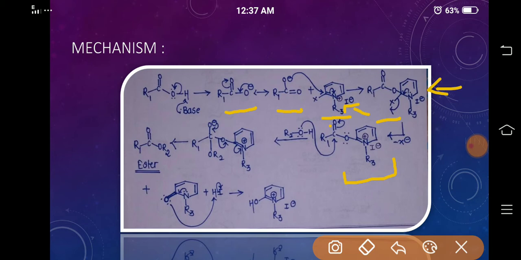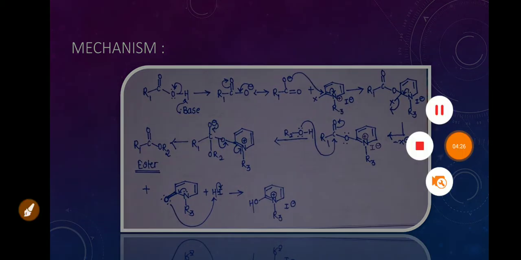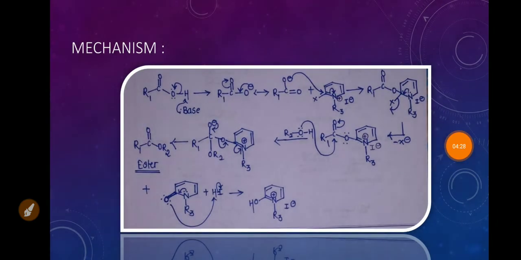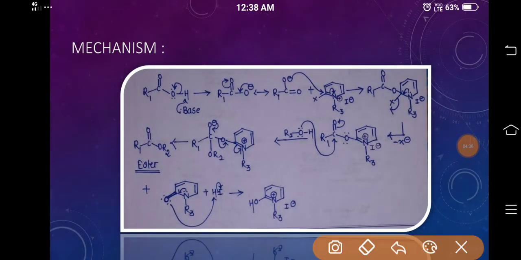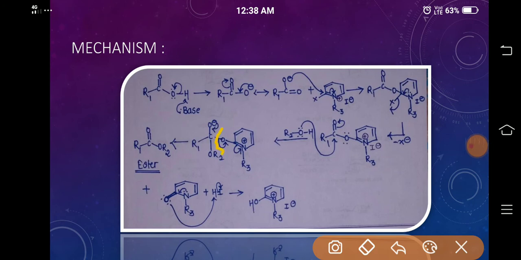Hence, oxygen becomes negatively charged, which can be stabilized by cleaving this carbon-oxygen bond, meaning formation of a new carbon-alkoxy bond.